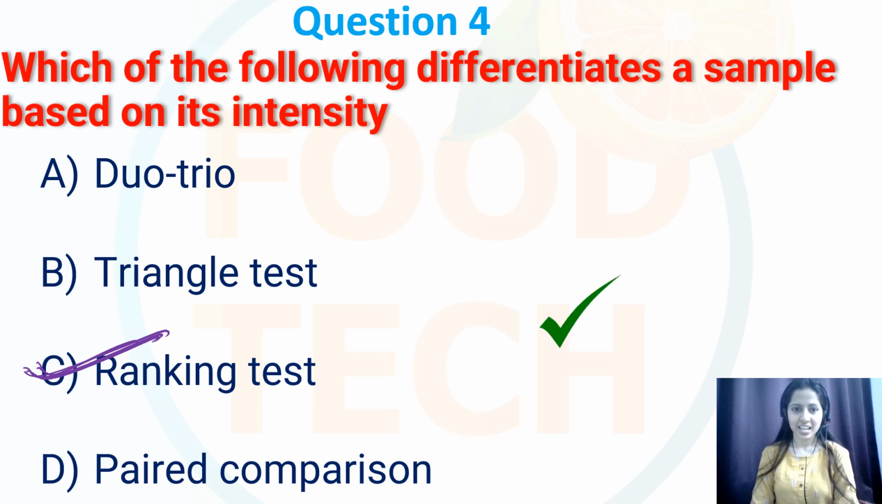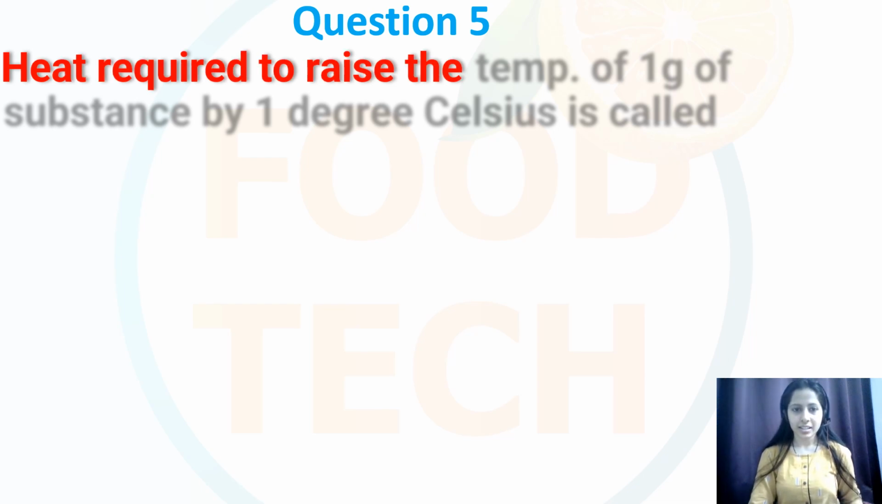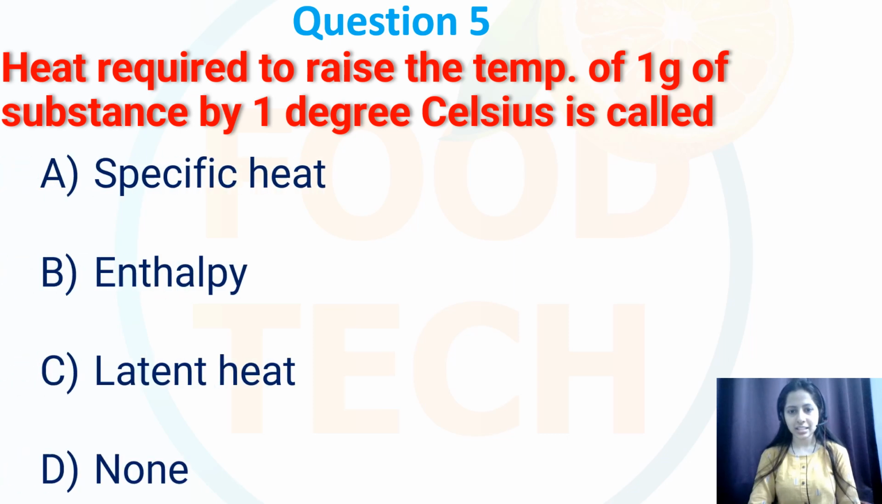Okay. Question number 4. Heat required to raise the temperature of 1 gram of substance by 1 degree Celsius is called. Options are specific heat, enthalpy, latent heat, or none. So over here my correct option will be option A, that is specific heat.